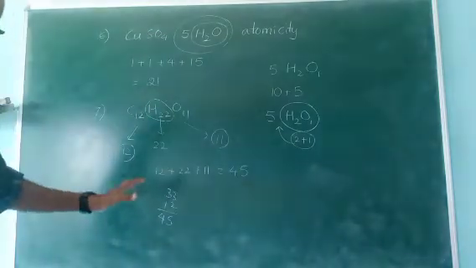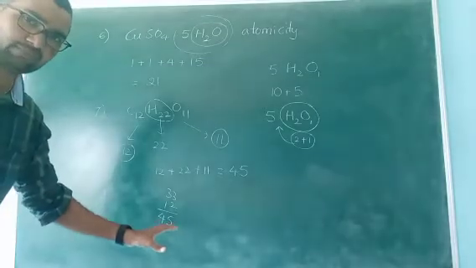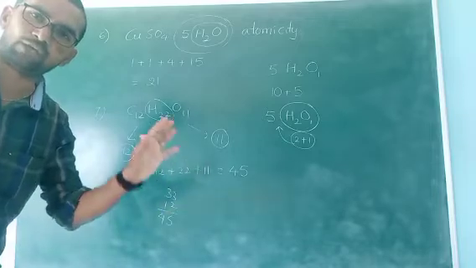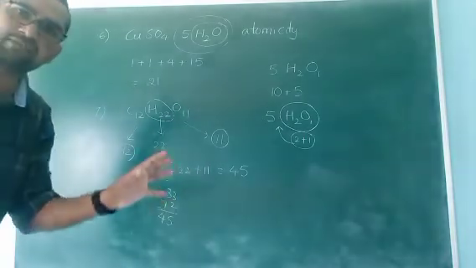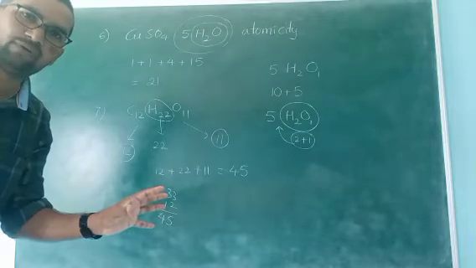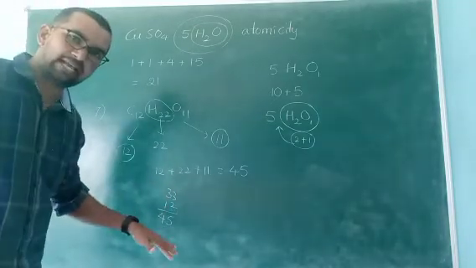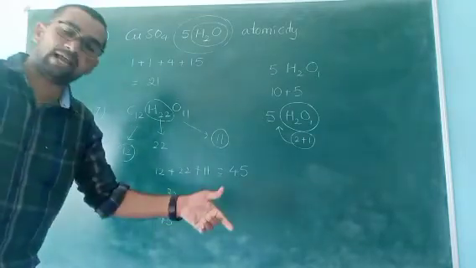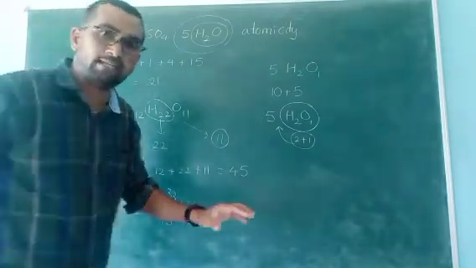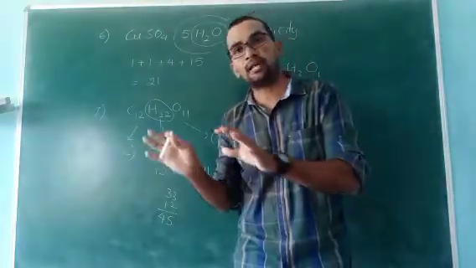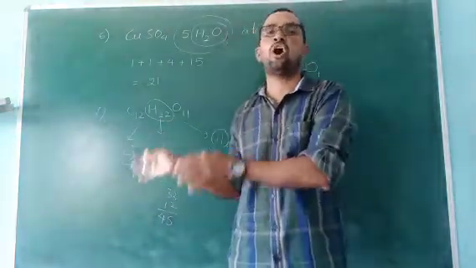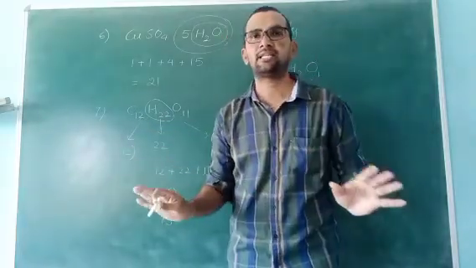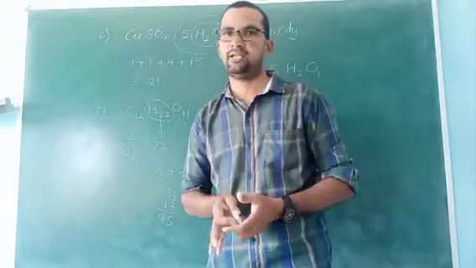So observe the question carefully, all of you. What does atomicity mean? Total number of atoms present in a given molecule. That is the atomicity definition, and it gives us clarity. But the other type is how many hydrogen atoms, how many oxygen atoms, how many carbon atoms, how many sulfur atoms, how many iron atoms, like that. That is based only on how many atoms of one kind are present in the given molecule. This is very easy. So the atomicity concept is also completed. Thank you very much.